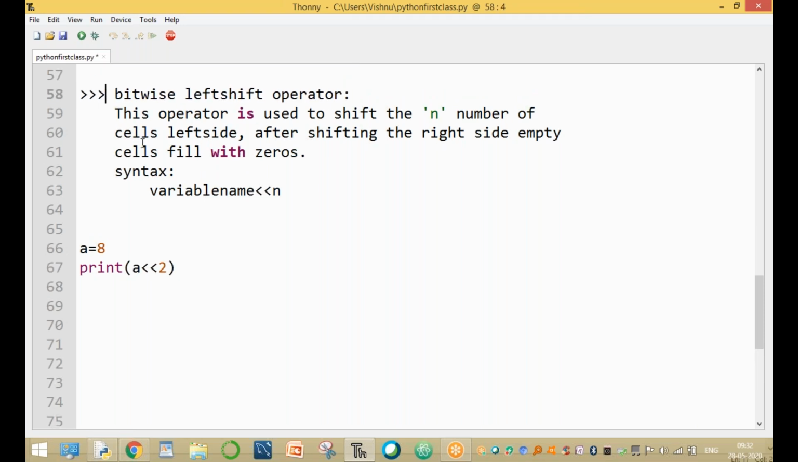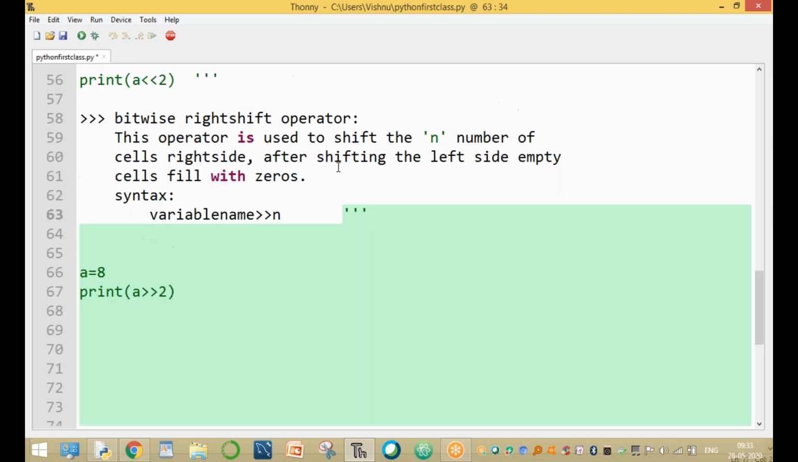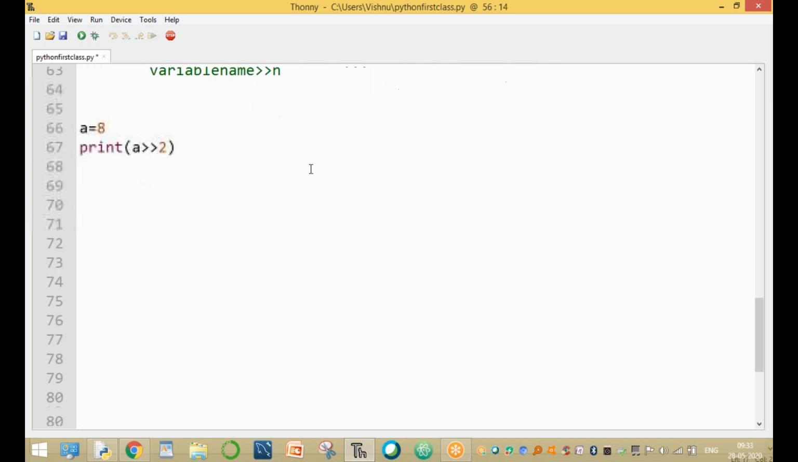Greater than greater than is the bitwise right shift operator. This operator is used to shift n number of cells to the right side, not the left side. After shifting, the left side empty cells fill with zeros. Now in place of less than, we are using the greater than symbol. I will explain one by one. Wait 1 minute. Now this is called the right shift operator.